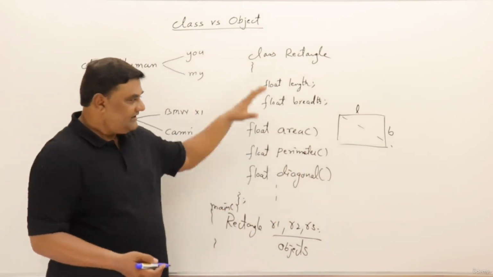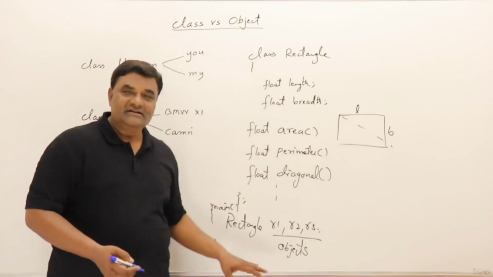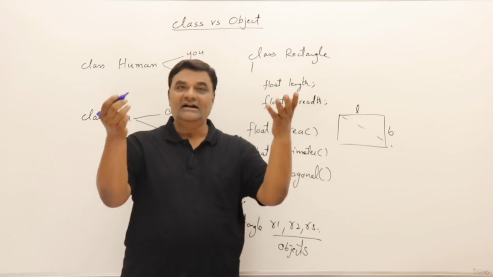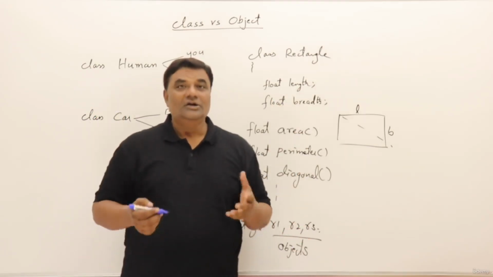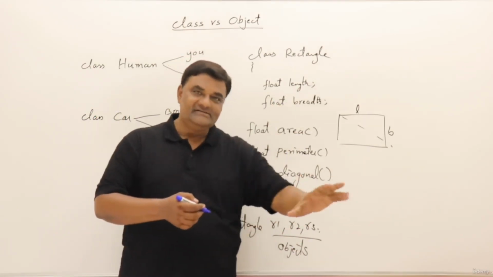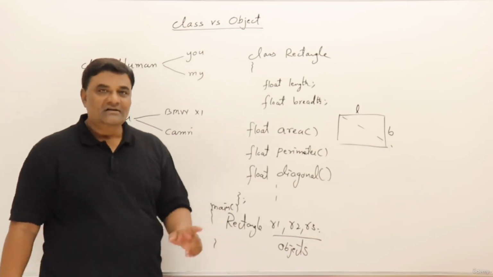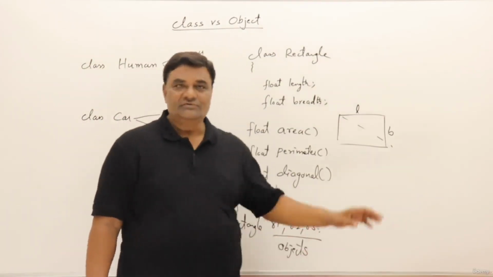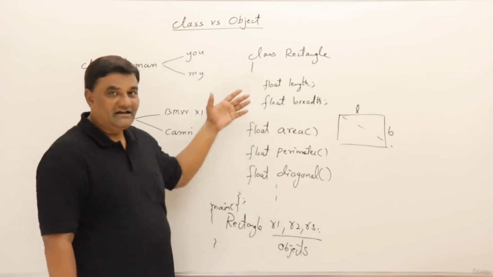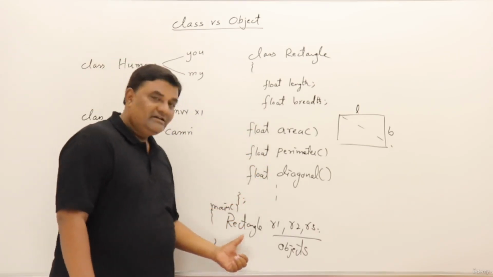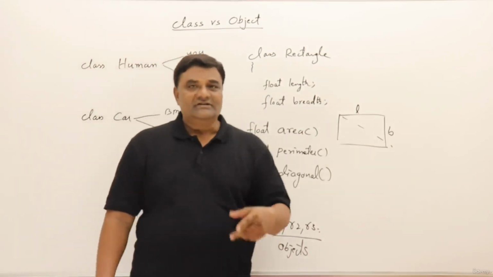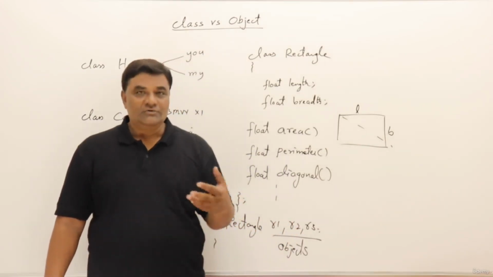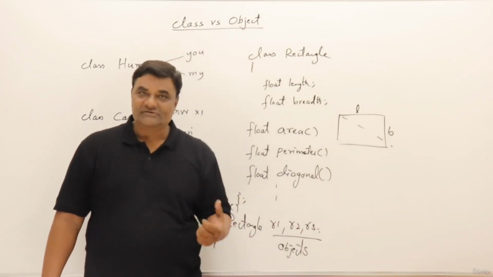In the same way, writing a class is different work, and using a class is different work. If you mix them, then you get confused about why you are writing all these things. No, write the class, complete the design, then use it. So that's all. I have given you the difference between a class and an object. We have defined a class based on data and functions, and here we create an object and use it. In the next video I'll show you the syntax: how to define the class, how to create an object, and how to use the members of an object.